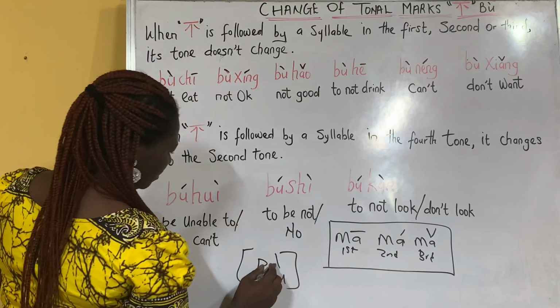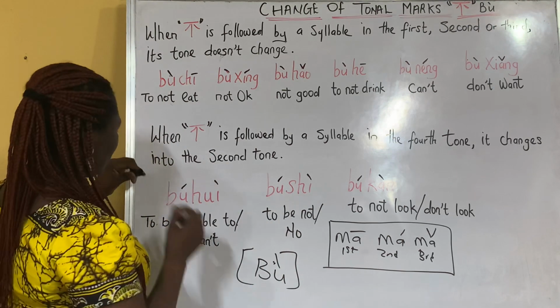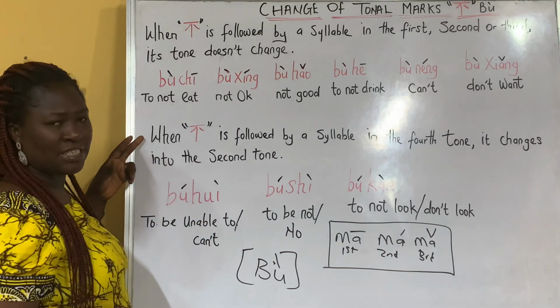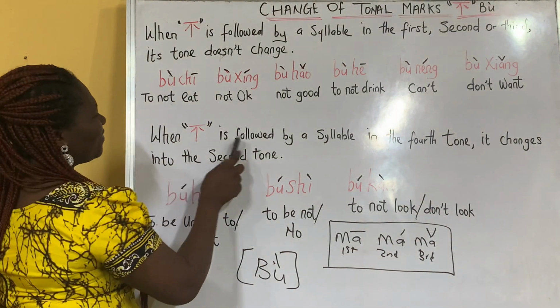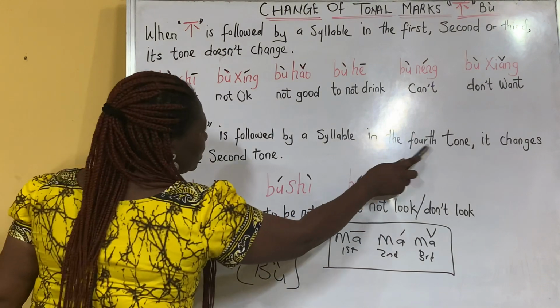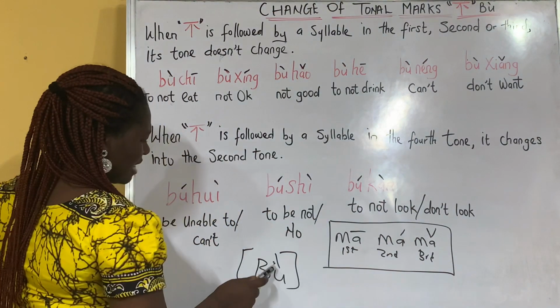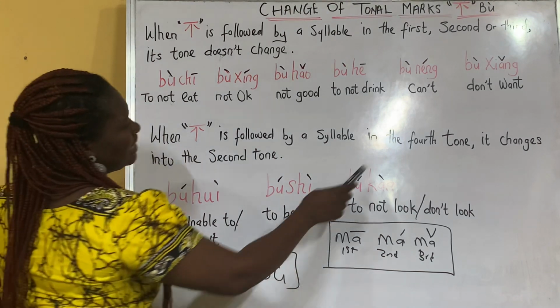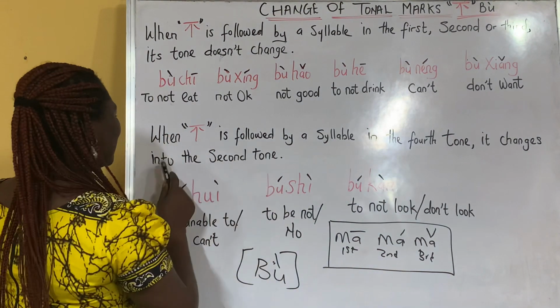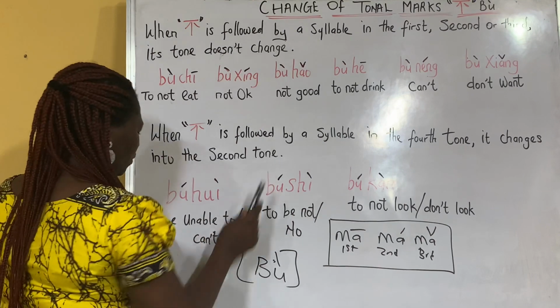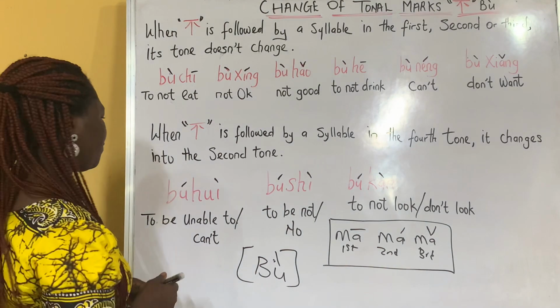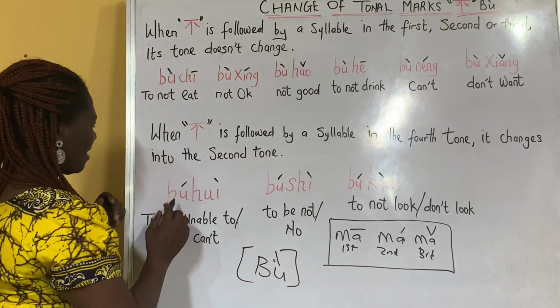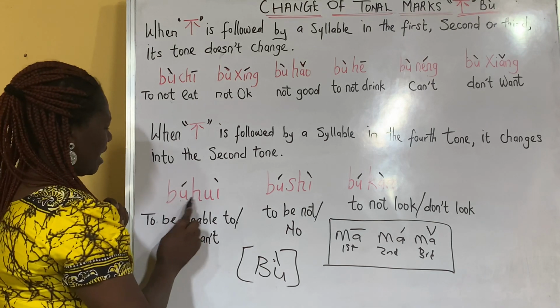The fourth tone is what? This one. That is the falling tone, right? Okay, then the second rule says what? When bu is followed by a syllable in the fourth tone, that is, a word that also has the fourth tone, it changes into the second tone. For example, you have here bu and hui.